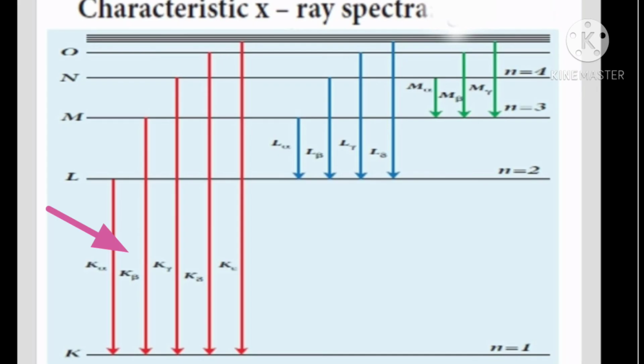Such wavelengths, characteristic of the target, constitute a line spectrum. It is evident that K series of lines in the X-ray spectrum arise due to the electronic transitions from L, M, N, O shells to K shell. Similarly, L series originates due to the electronic transition from M, N, O shells to L shell.